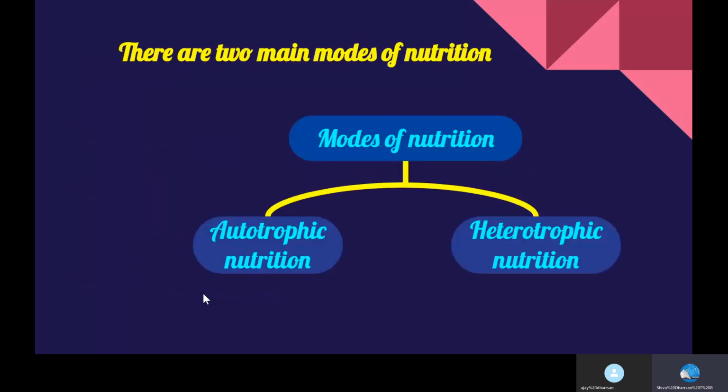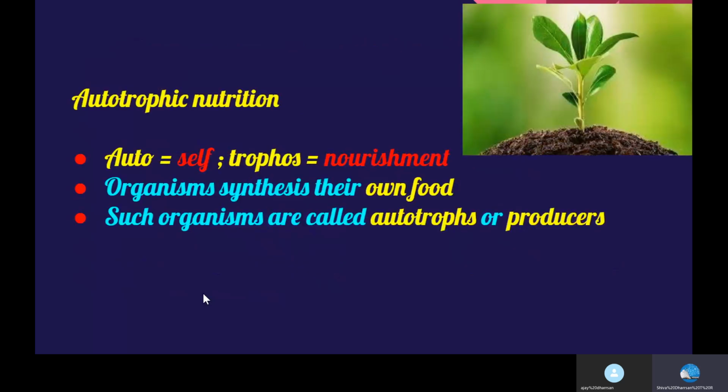There are two main modes of nutrition. They are autotrophic nutrition and heterotrophic nutrition. Autotrophic: in the word autotrophic, auto means self, and tropos means nourishment.